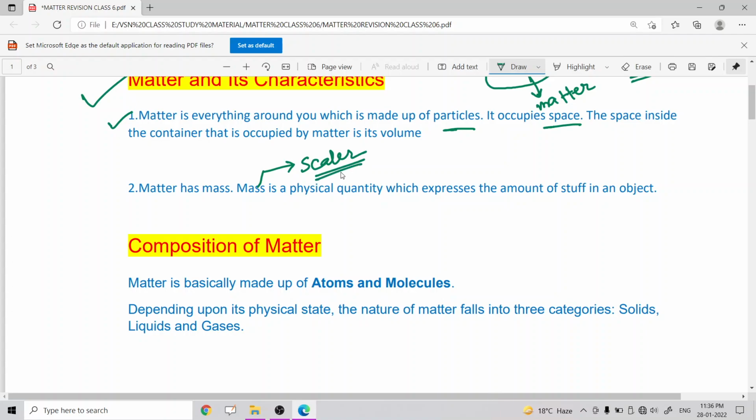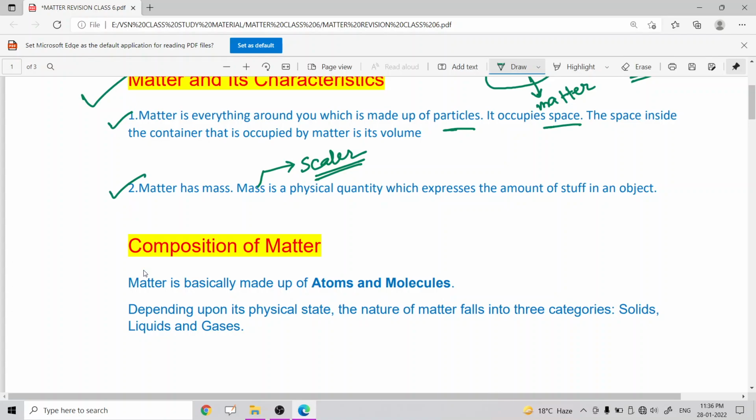Scalar means it has only magnitude, it has no direction. That means mass does not depend on any direction, it is always a scalar quantity. That means it has only a numerical value. So this is the second characteristic of matter.